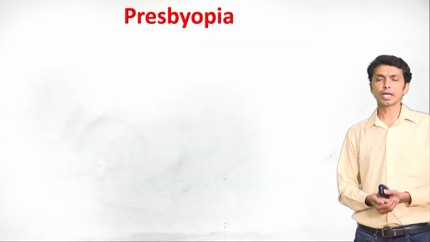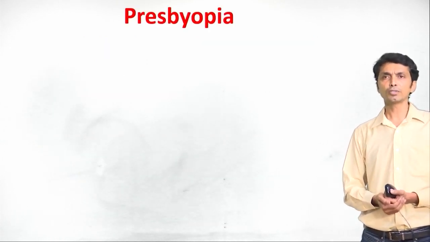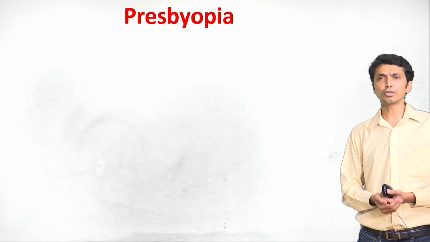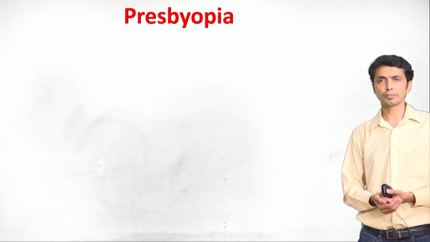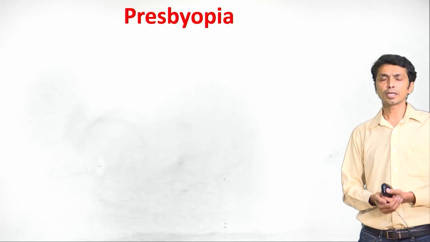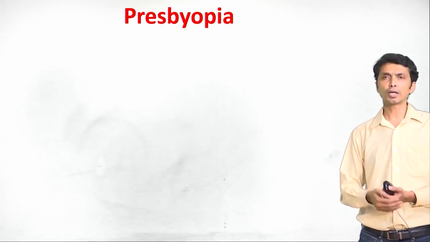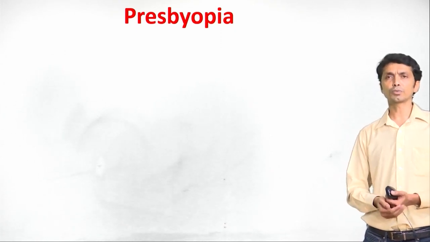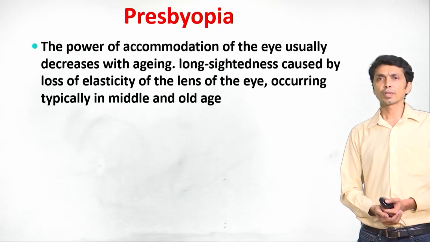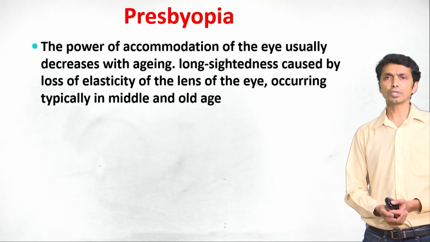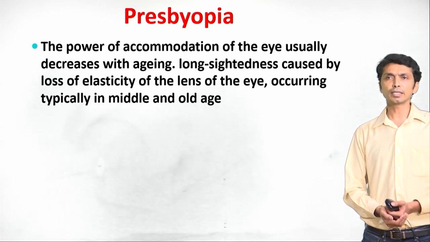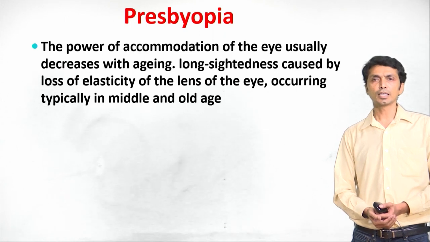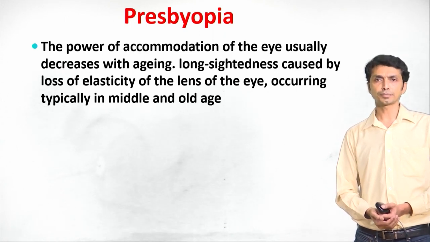This is the third type of defect, presbyopia. It is also one type of farsightedness, but this is caused in middle and old age people above 40 years. Here also they are comfortable at viewing objects which are away from the eye, but they are not able to visualize properly the objects which are nearer to the eye. So, the power of accommodation of the eye usually decreases with aging. Long-sightedness caused by the loss of elasticity of the lens of the eye occurring typically in middle and old age.